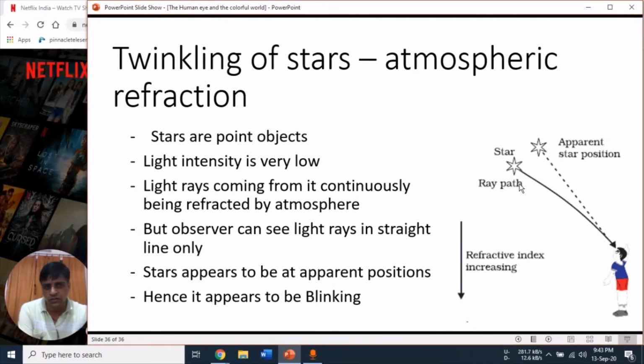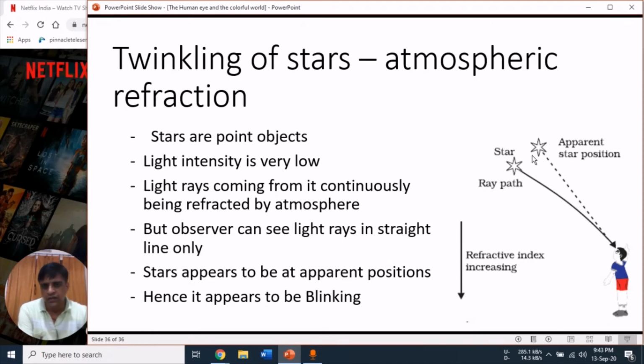Suppose in this picture, you can see the actual star is there, but it appears at an apparent position. And this position is continuously changing. But due to the large distance between the observer and the star, we can't see the in-between distance. We just see these light rays blinking at their point, and hence the stars appear to twinkle.